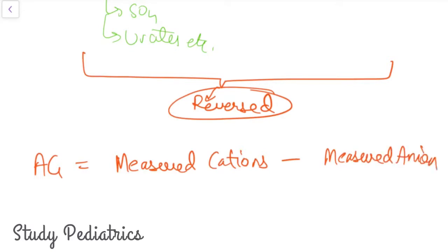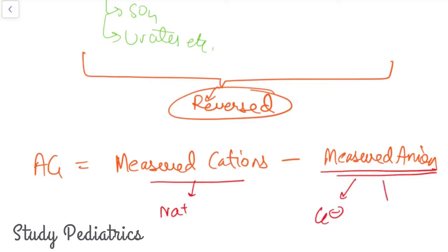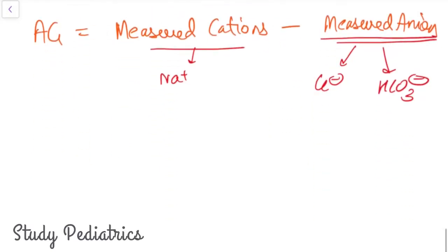What are the measured cations? The major measured cation is sodium. And the major measured anions are chloride and the bicarb.